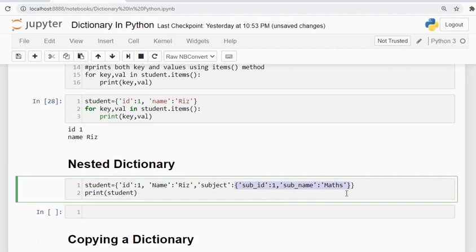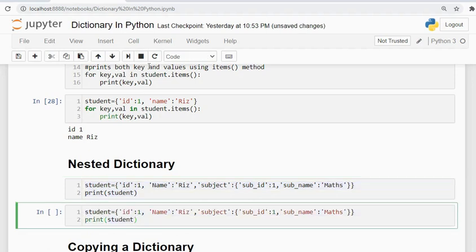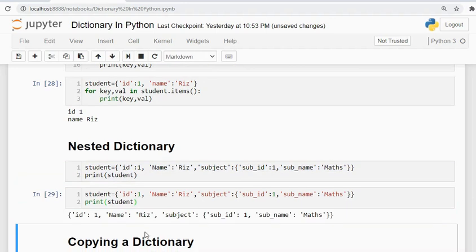It can be a list as well. Suppose he has studied many subjects like maths, English, physics, so you can use a list here as well. But for this nested dictionary, I'm using a dictionary here. So let's check this out. You see there was no error and it is working fine.